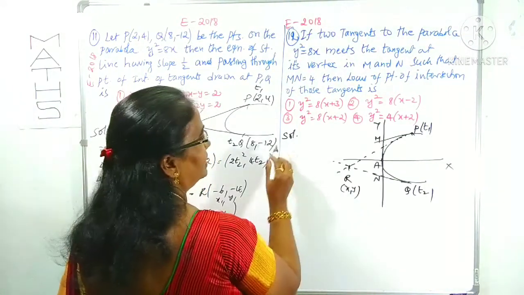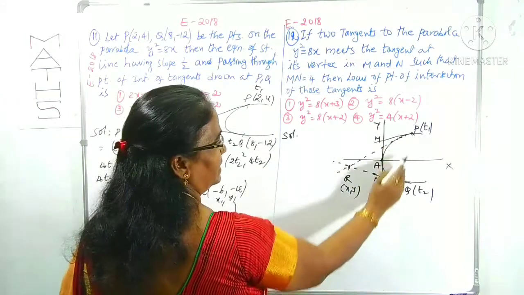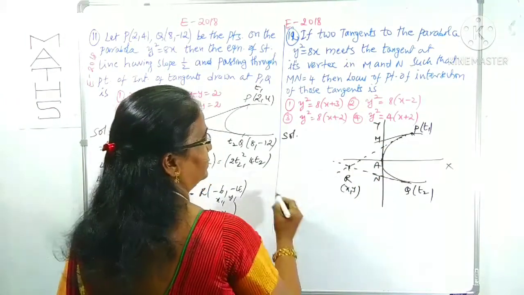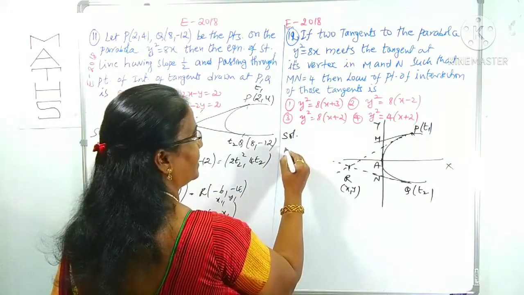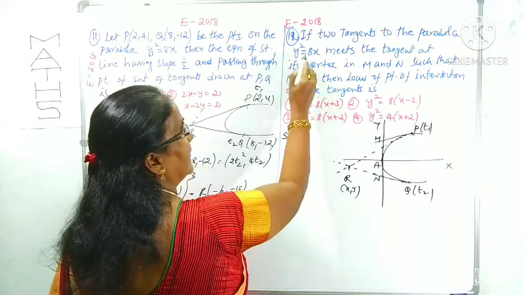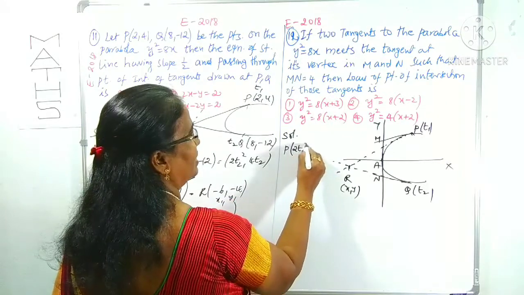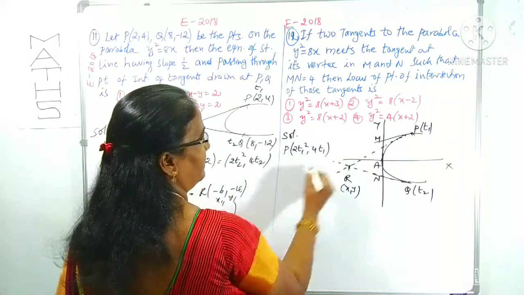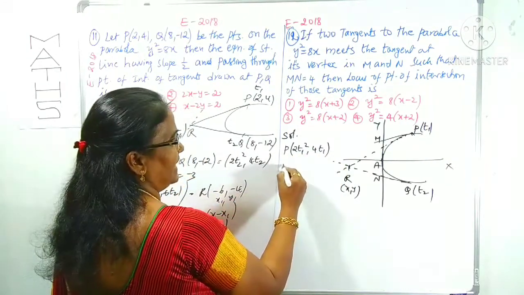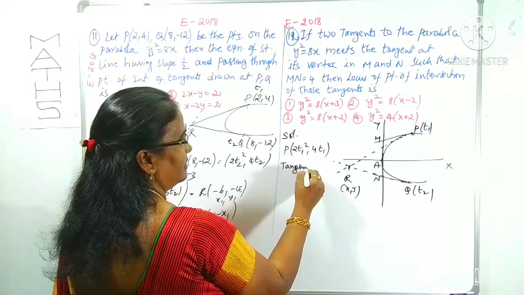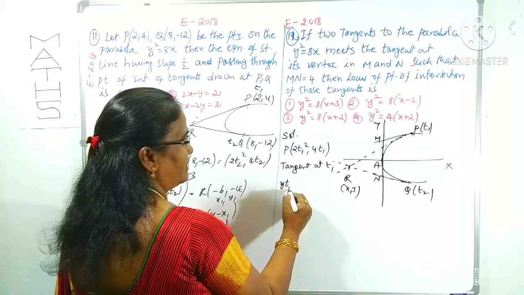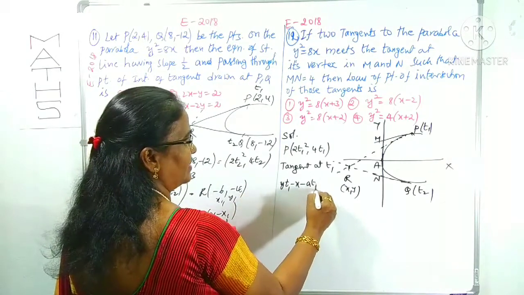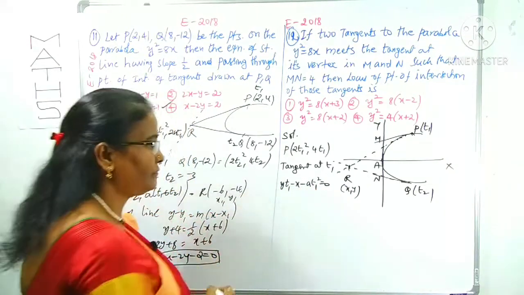First of all, you have to take the parametric points P1 and P2. What is this? y square is equal to 8x, right? P is (a t1 square, 2a t1), where a is 2. The tangent at t1, you know the formula: y t1 minus x minus a t1 square is equal to 0.